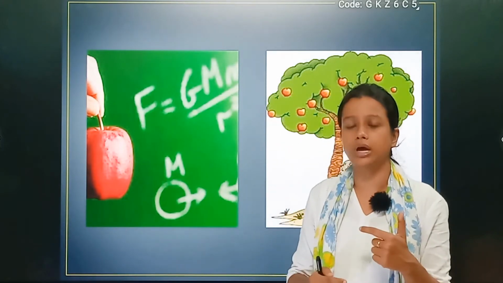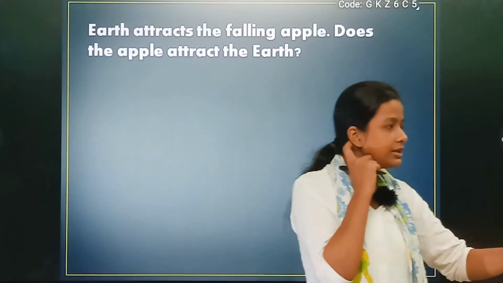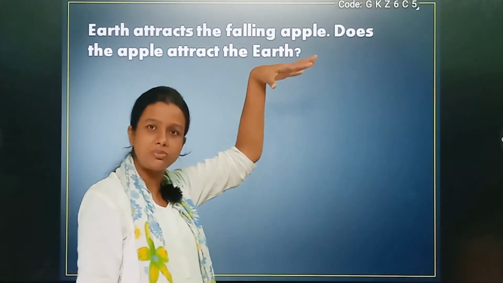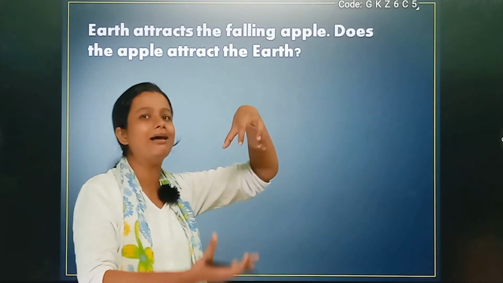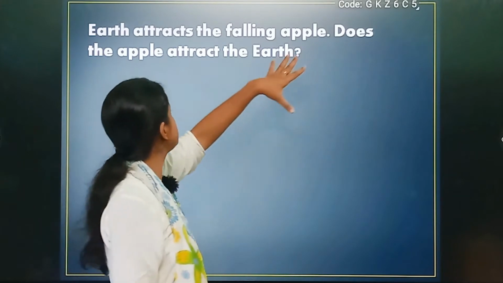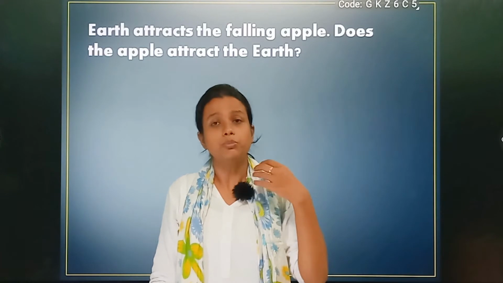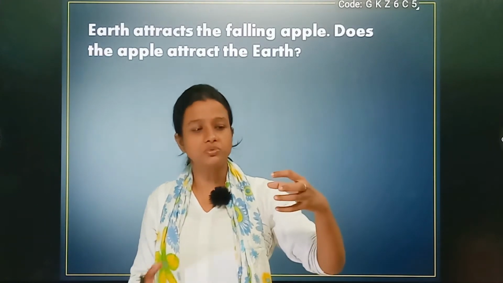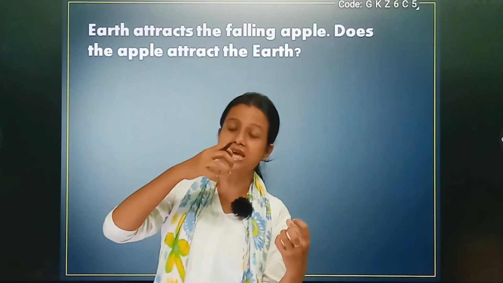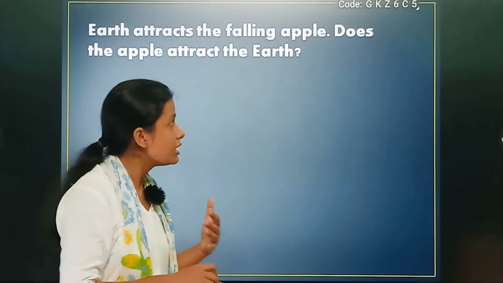Let's understand what is happening. I hope you understood the question I asked. I asked: we know that the earth attracts the falling apple. As soon as the apple gets detached from the stem, the apple becomes free and the earth attracts the free-falling apple, isn't it? Now, the question is, does the apple also attract the earth? Is it possible that the apple is also attracting the earth? Because according to Newton's third law, if one object is exerting a force on the other, then this object will also exert an equal and opposite force on the second object, isn't it? This is explained by Newton himself in his third law.